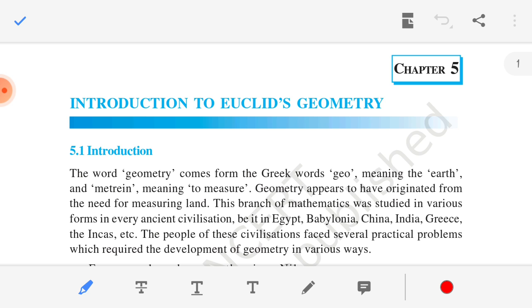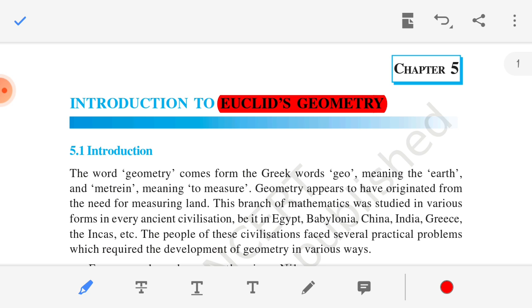Now, the name of the chapter is Introduction to Euclid's Geometry. Okay, that is Euclid's geometry. Why is it written here as Euclid's geometry? Did you know about that?